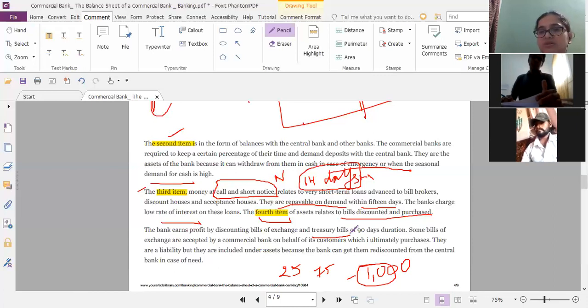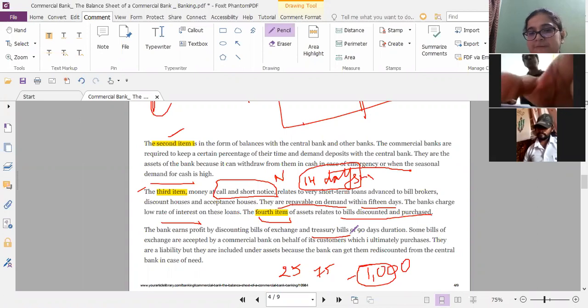Can you name those three types? We discussed them in yesterday's class. Treasury bills are of three types. It is under the bill market, the second component of the money market, treasury bills. So there are three types of treasury bills.